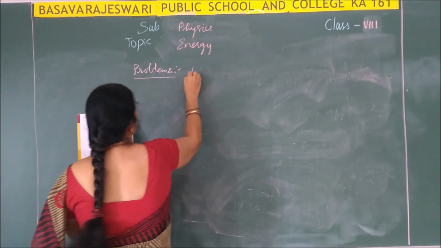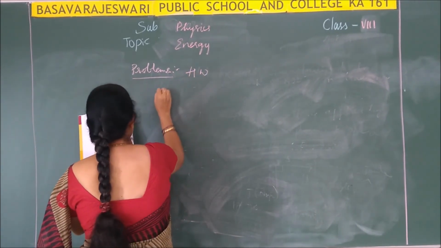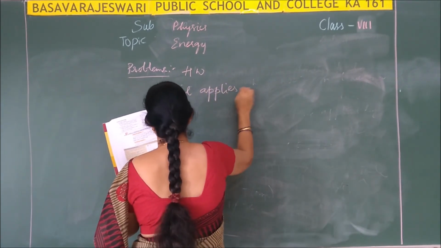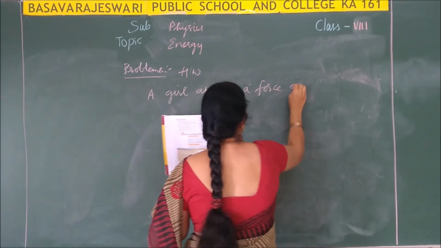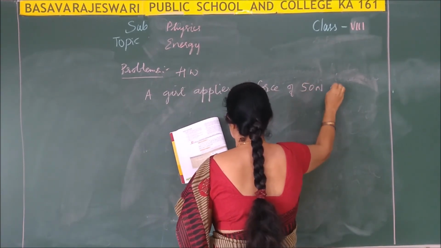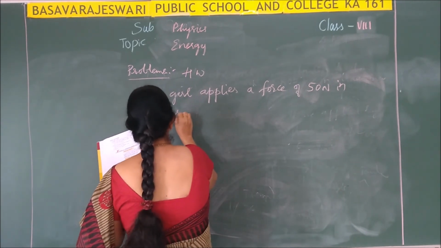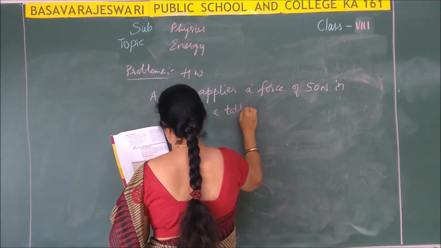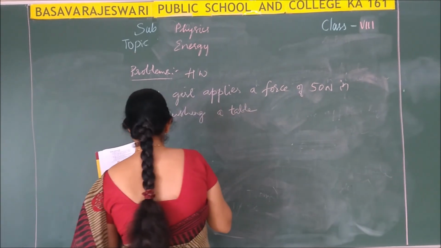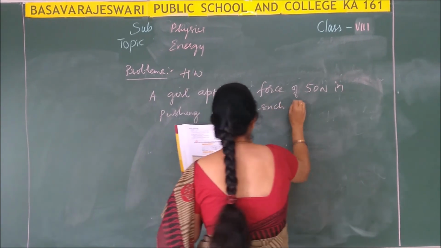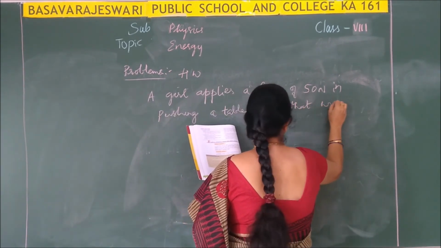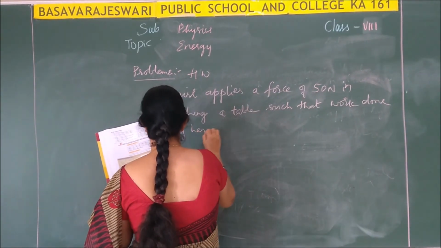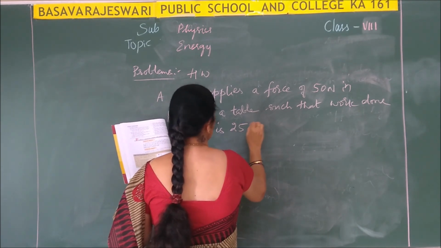Try this homework. A girl applies a force of 15 newtons in pushing a table such that work done by her is 25 joules.